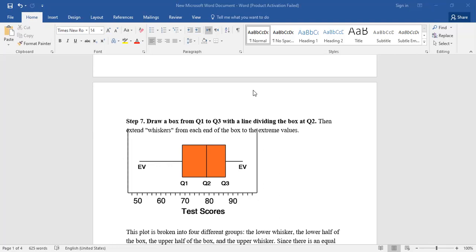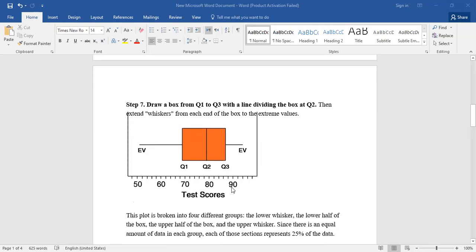In this box and whisker plot, we can divide this data into percentages, okay? How? This plot is broken into 4 different groups, right? When we look at this one, the lower whisker, which is the first whisker, this one is called what?